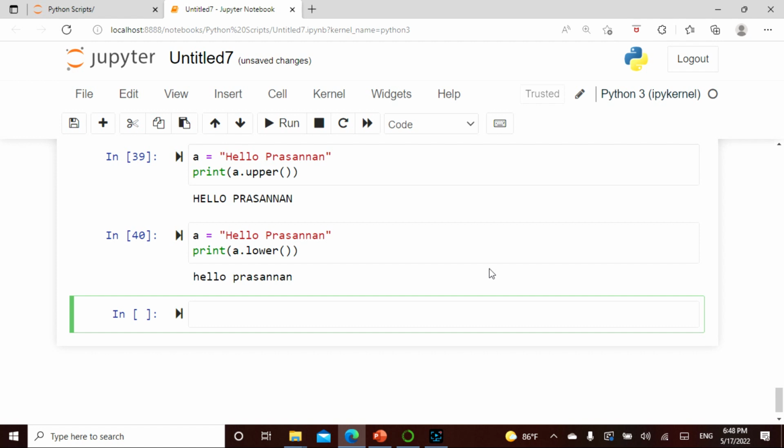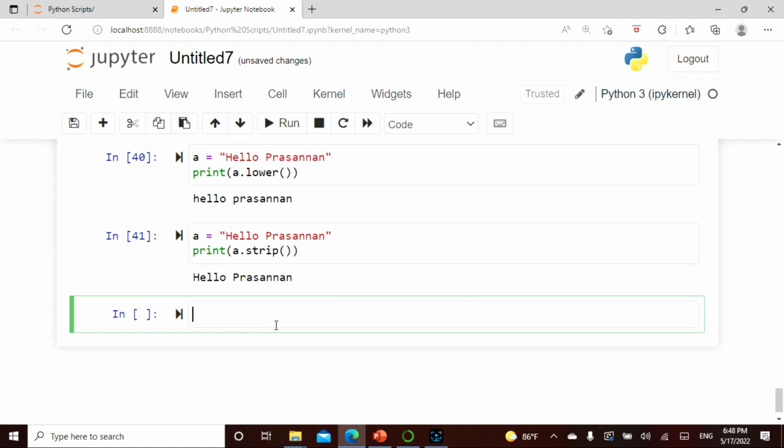If I say it's equal to "hello president" with spaces and print a.strip(), the white spaces have been removed.